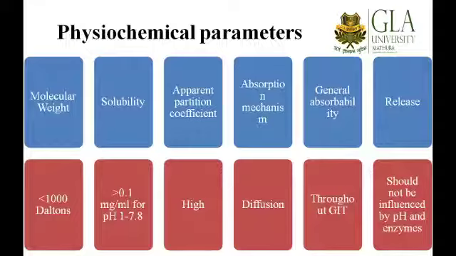So it should be soluble throughout the GIT in this particular pH range, that is 1 to 7.8. So from the stomach we are going towards the colon. So this is the pH range in the colon. So it should be better absorbed if it can be solubilized in these conditions. As well as another aspect is the apparent partition coefficient.